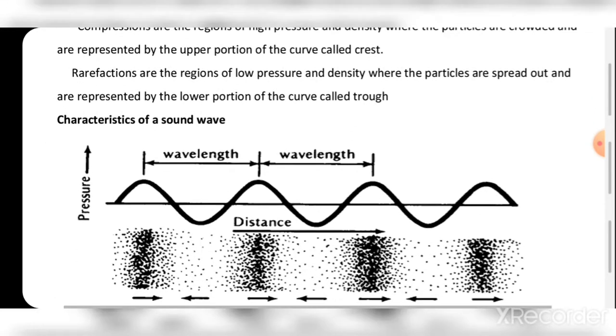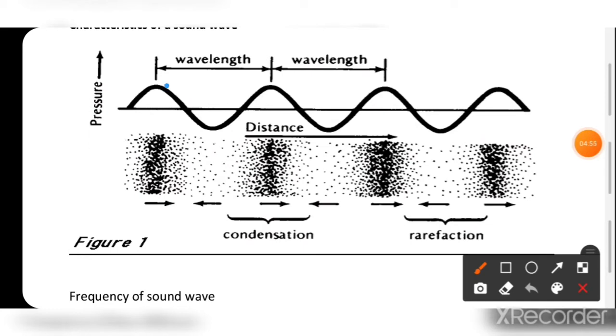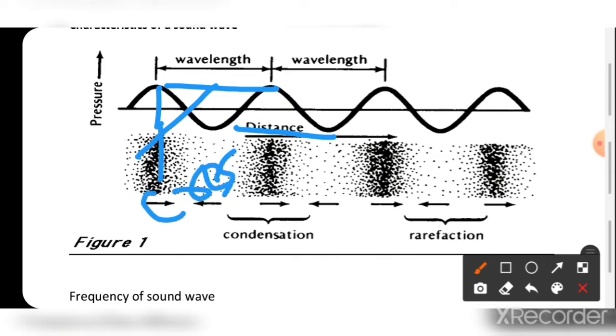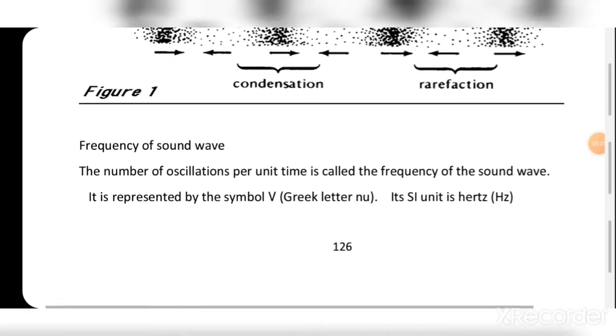We have to see here in the figure: this is the upper part, and this is the lower part. The upper part is called the crest, and the lower part is called the trough. Okay, upper part is called the crest and lower part is called the trough during the compression and rarefaction as seen in the figure.